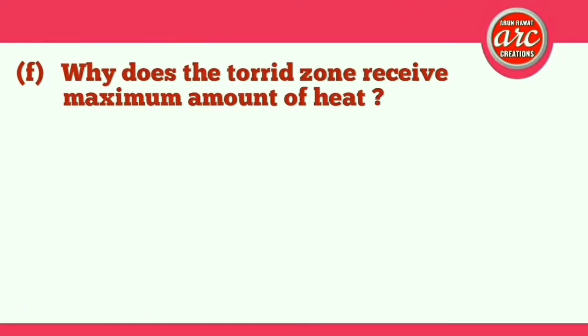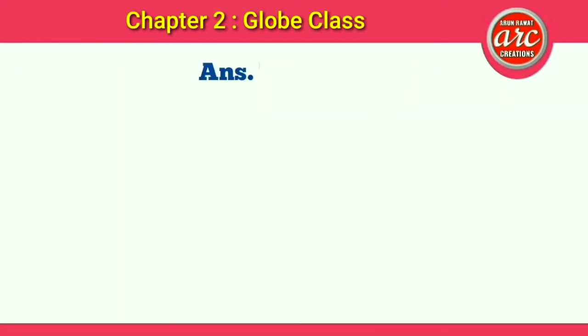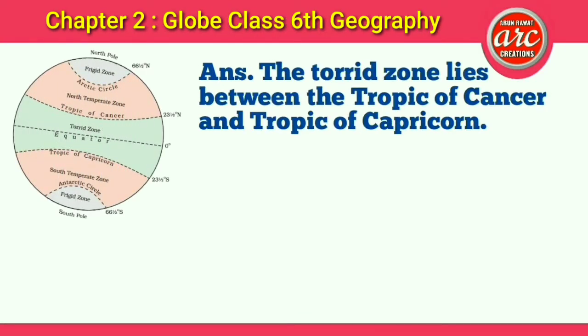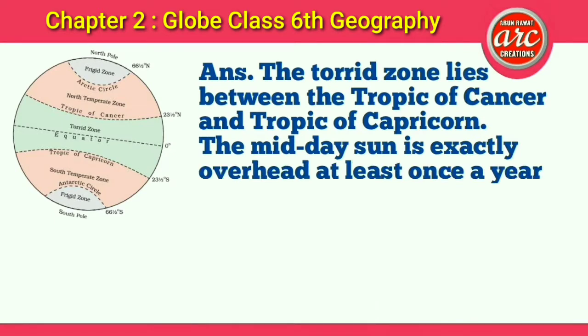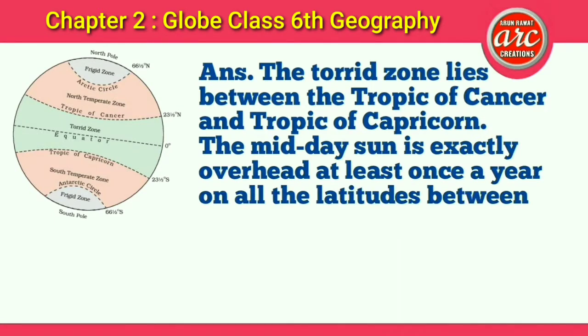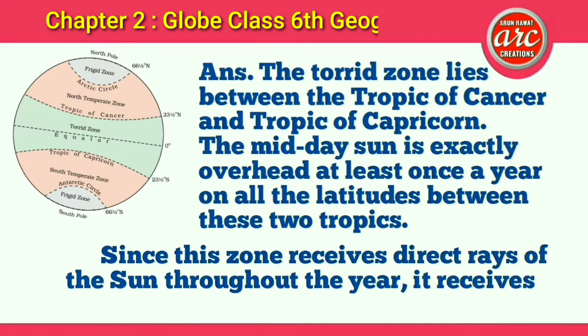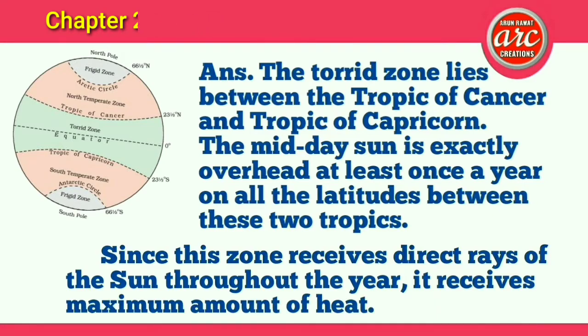Part F. Why does the torrid zone receive maximum amount of heat? Answer. The torrid zone lies between the Tropic of Cancer and Tropic of Capricorn. The midday sun is exactly overhead at least once a year on all the latitudes between these tropics. Since this zone receives direct rays of the sun throughout the year, it receives maximum amount of heat.